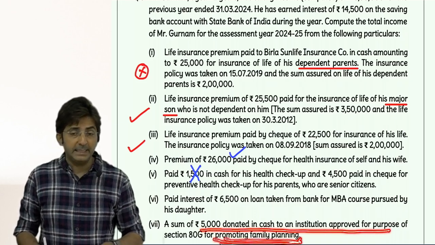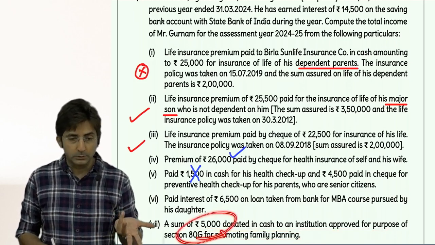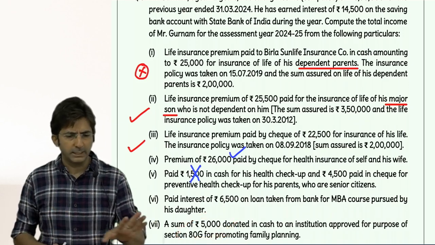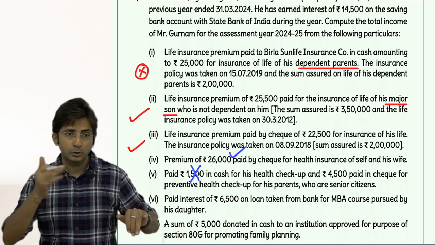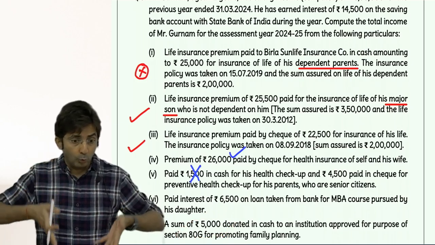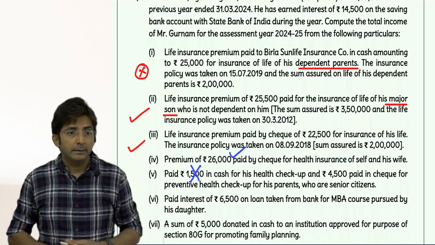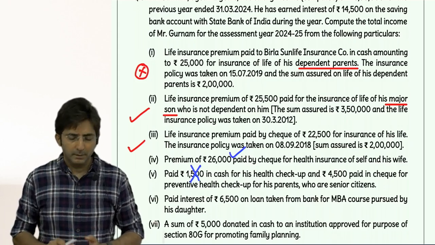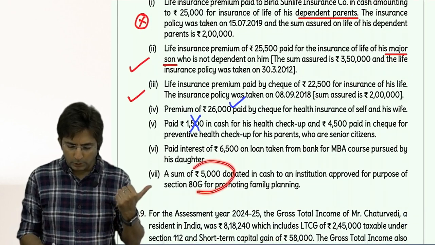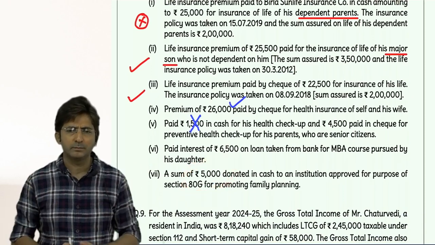See, in 80G up to 2,000 cash is allowed. But this is above 2,000, cash is not allowed. So just ignore it. You cannot take it like this. Up to 2,000 you will take, balance you will ignore. I told you this in one lecture earlier when he had a doubt whether cash is allowed up to 2,000 or above 2,000. Above 2,000, cash is not allowed.